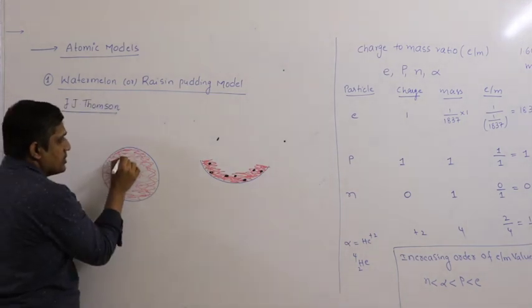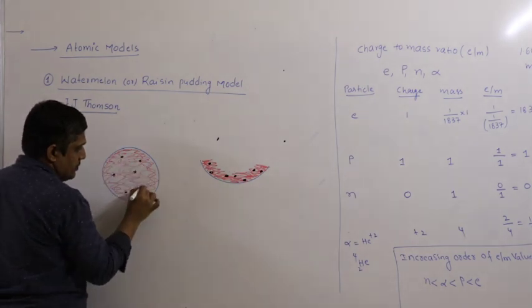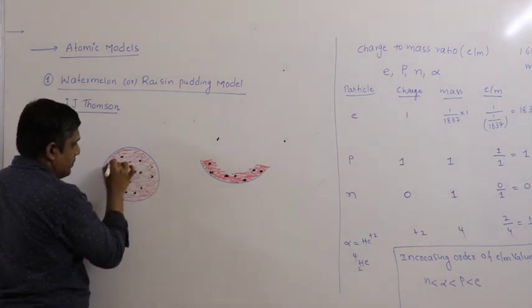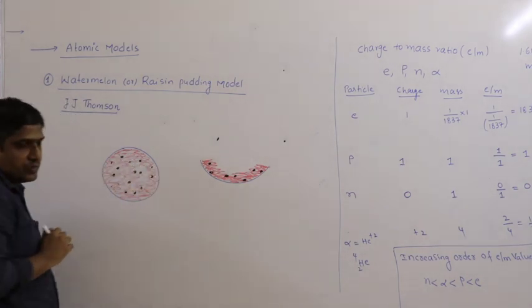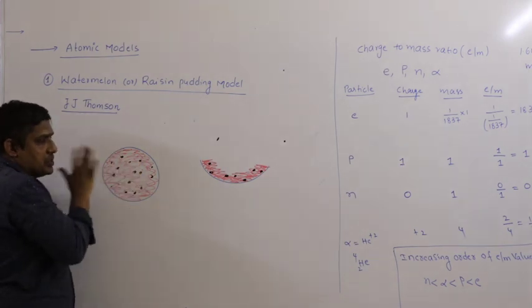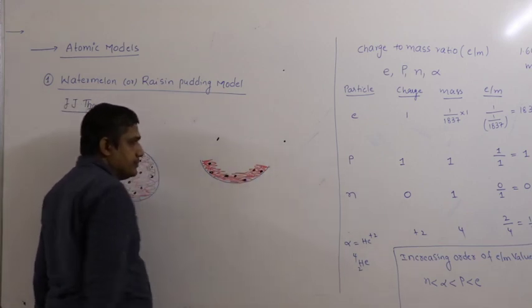Electrons are arranged like this. So electrons are embedded in a ball of positive charge like seeds in a watermelon.